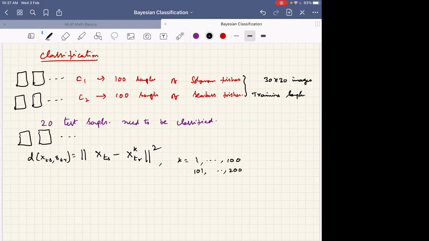With the given ith test sample, please tell the next step. What should I do next? I have done this. Now from 1 to 100 we'll have one set of values. We'll have to use some averaging metric, and for 101 to 200 use the same averaging metric. Compare those two results. Whichever is less dissimilar is the one you classify under.